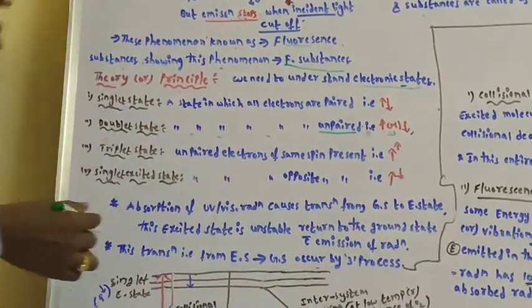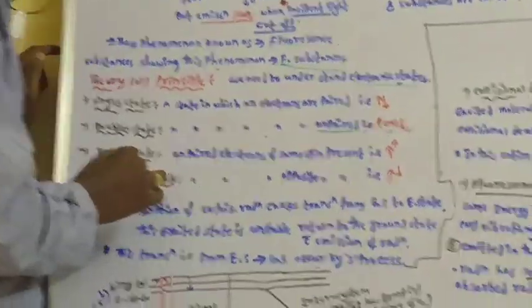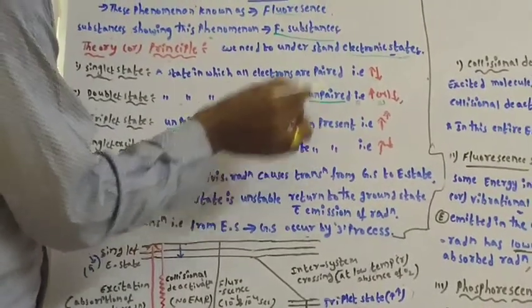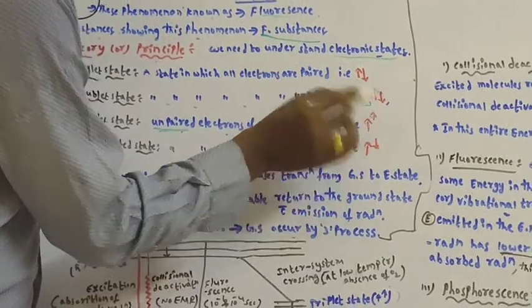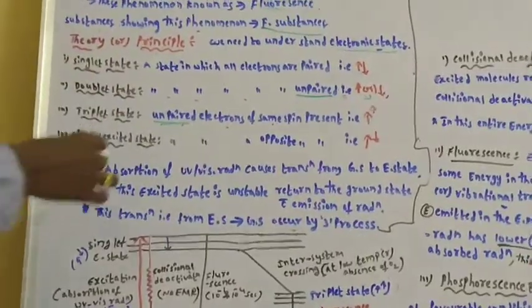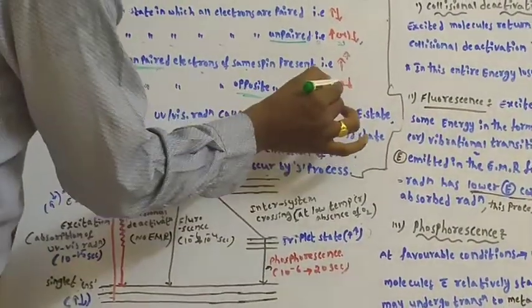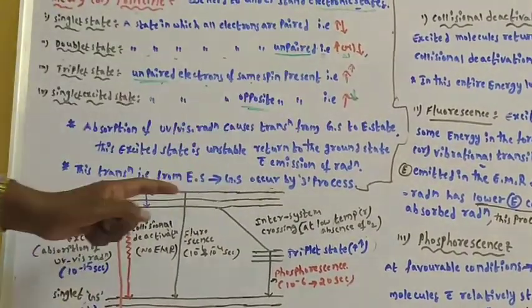Then triplet state: a state in which unpaired electrons of the same spin are present. You see here, these two have the same spin. Then singlet excited state: unpaired electrons of opposite spin, one upward and one downward.